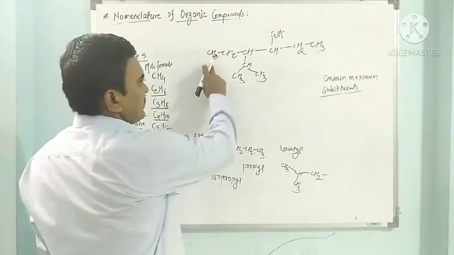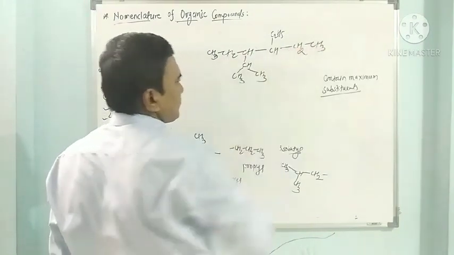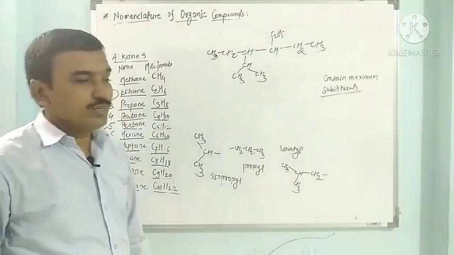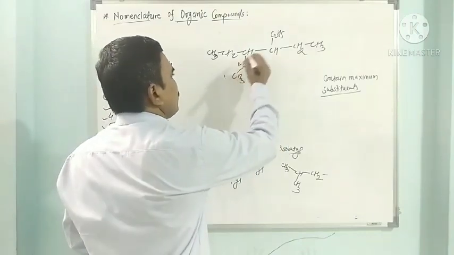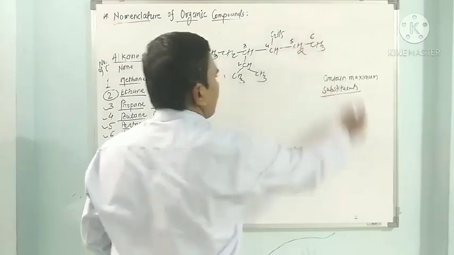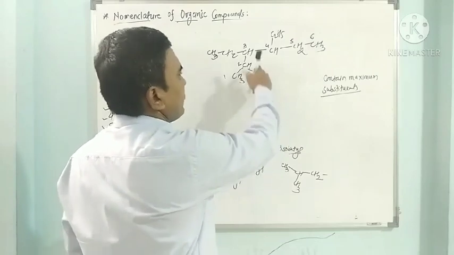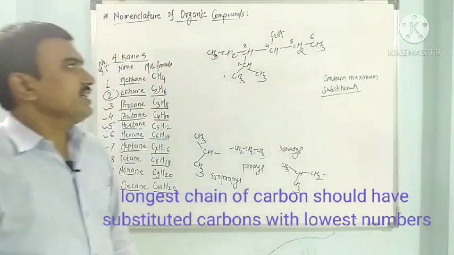So if we start from this side, 1, 2, 3, 4, 5, 6. How many substituents are there? This one and this two. Only two substituents are there. But if we start numbering from this side, 1, 2, 3, 4, 5 and 6. How many substituted carbons? Second has a methyl, third has an ethyl, fourth again has an ethyl.